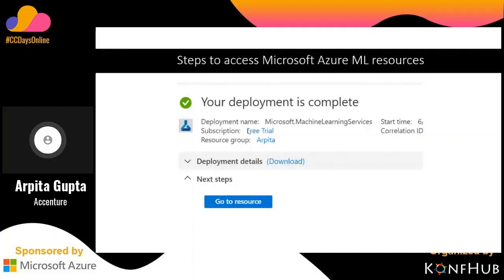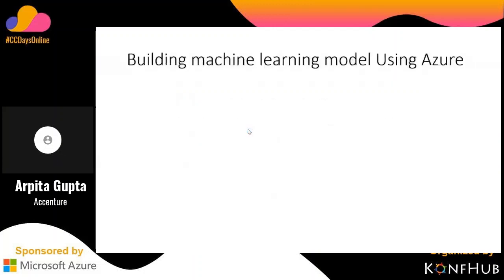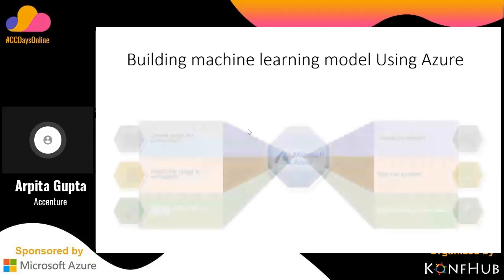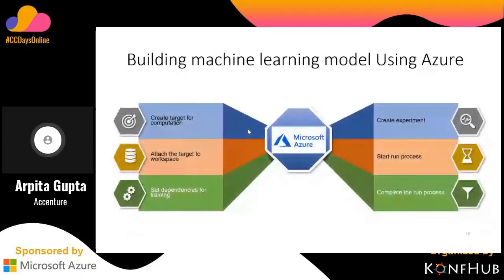So this is the process to access the Microsoft Azure ML resource. Now we have done two things separately. First, we have designed the model. We have created the Azure workspace. Now we need to check how to build the model.